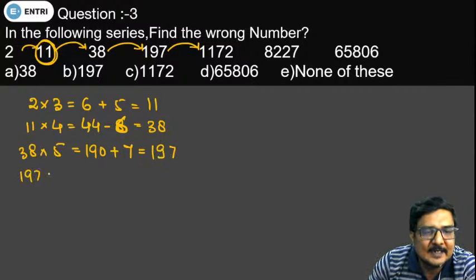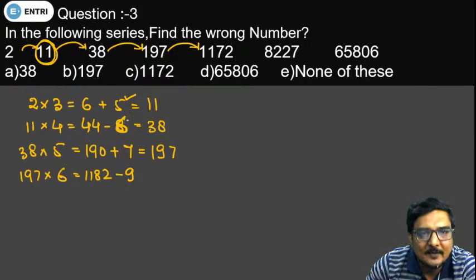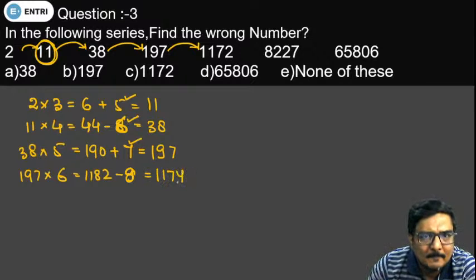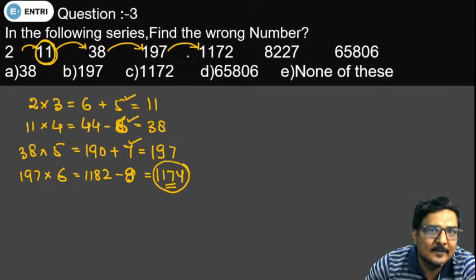Likewise 197 into 6 will give you 1182 and this will give you minus 8. Okay, if we add plus 5 and then subtract 6, then add 7, now we will be subtracting 8. Okay, so what we will get? We will get 1174. Okay, so the right answer for this particular question should be 1174.